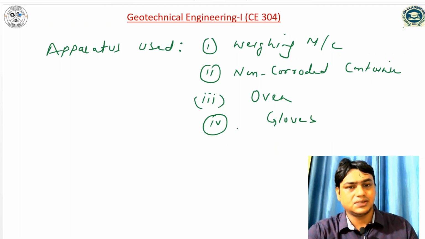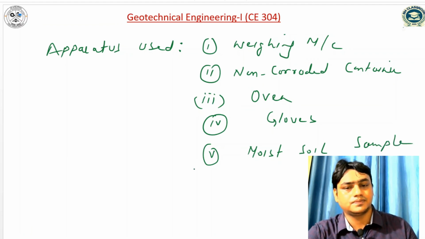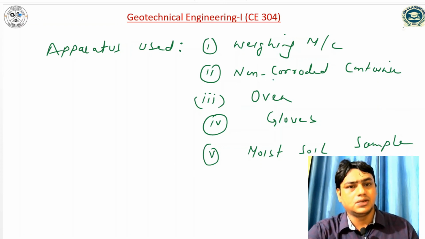So these are the necessary things you have to have, and a moist soil sample. So these are the necessary things there, so you can perform the moisture content test of the soil. So in the next class I will discuss another method. So these are the apparatus used.